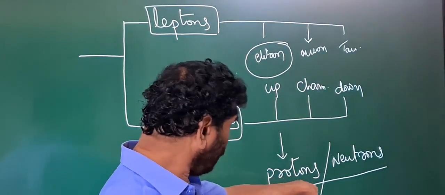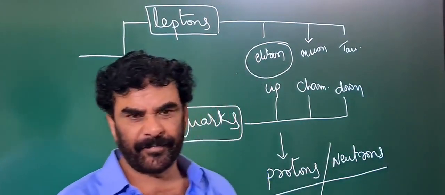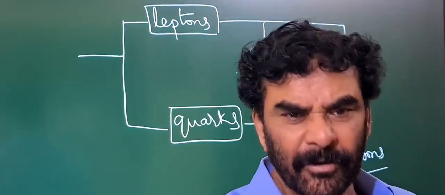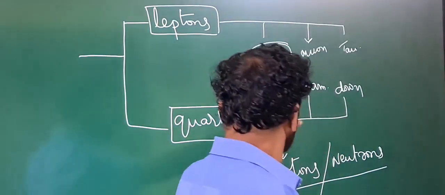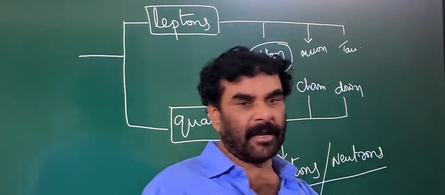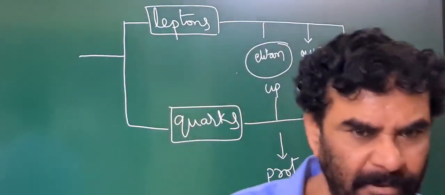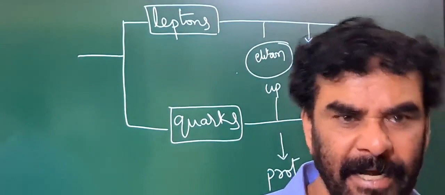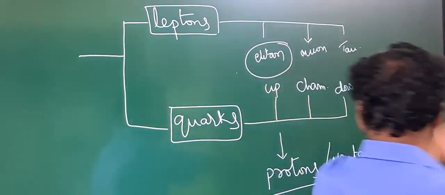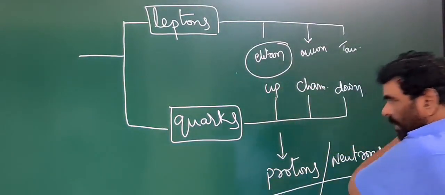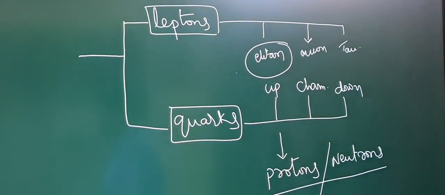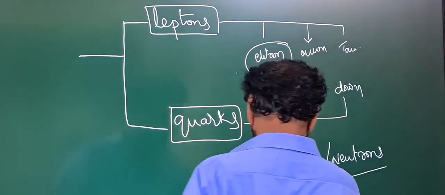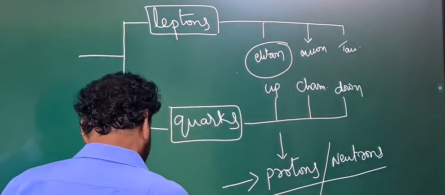Due to the association of the different quarks, protons and neutrons are formed. Their charge also we can explain: the neutral charge and the positive charge, by taking the charges of the up, charm, down and the other one, and the antiparticles, antimatter. This comes under the category of the baryons.